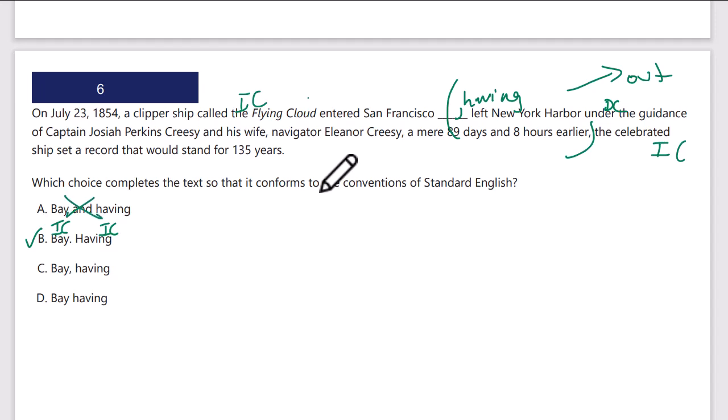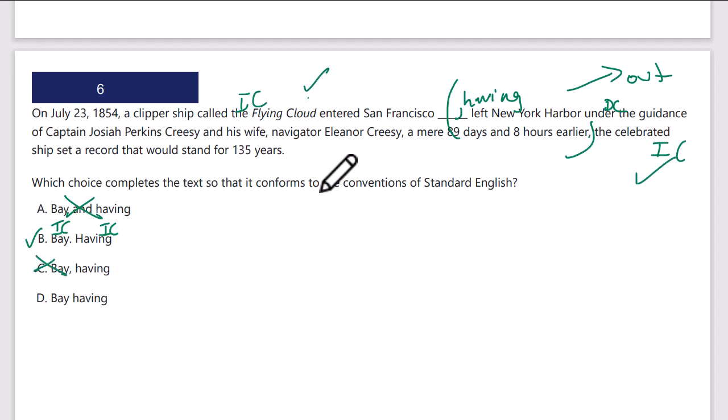This looks right. C, Bay, comma, having. It kind of looked okay at first, and oftentimes we do have commas before participles, but that's not right here, because that is not a parenthetical from comma, having to comma here, right? It's not sitting in between. This is an independent clause. This is a separate independent clause. So C is not right. That's not what's going on here.